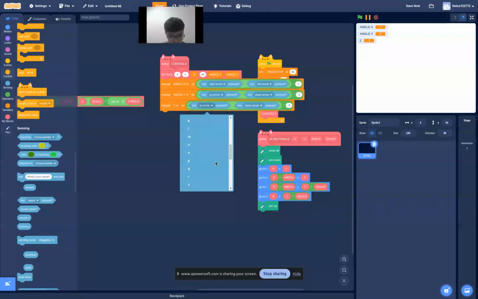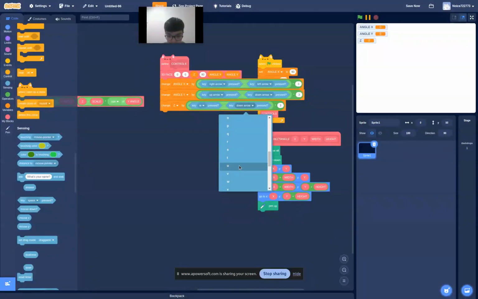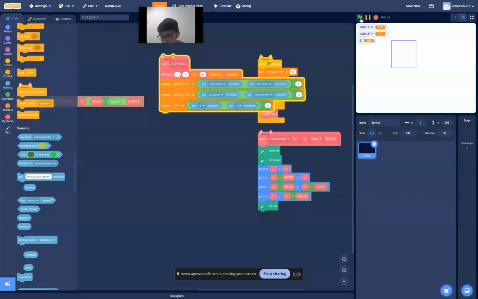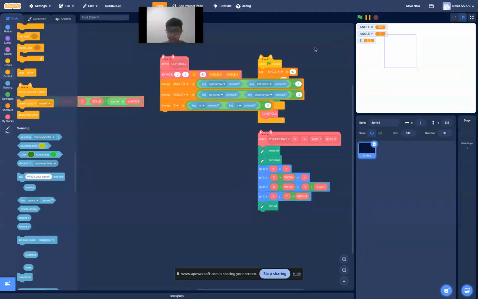There's a double key. W minus S times 3. So, as you guys can see, this works perfectly fine. And I can even change the Y, change it more, bigger.